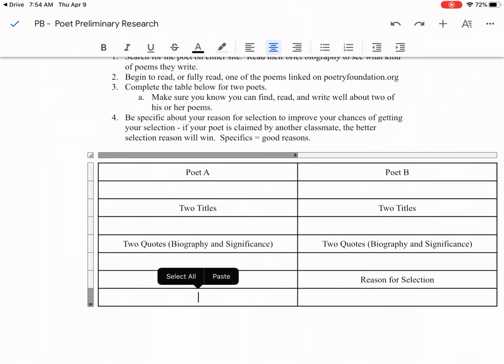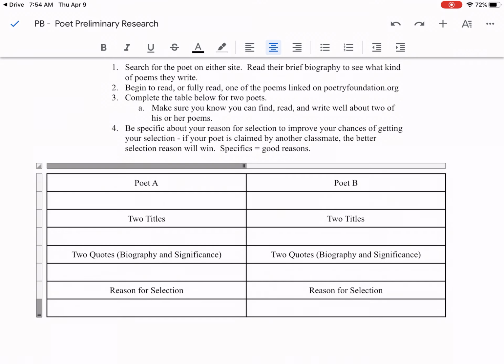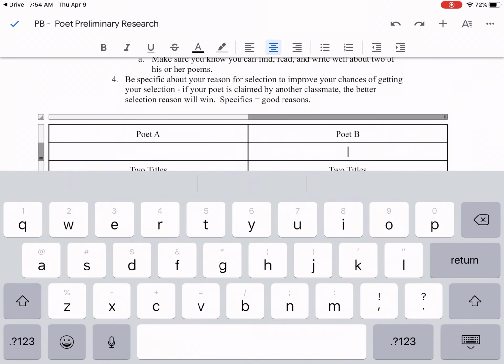You're going to spend a couple of hours on this poet between now and the end of the month. You're just doing your research, reading several of their poems, and reporting back and writing about those. So please be specific about which poet you want. Make sure you do the process twice, because if one guy claims poet A, I need a fallback for you. I need poet B. All right.